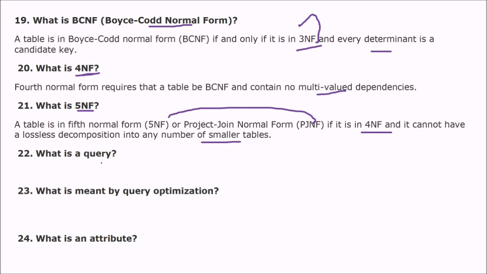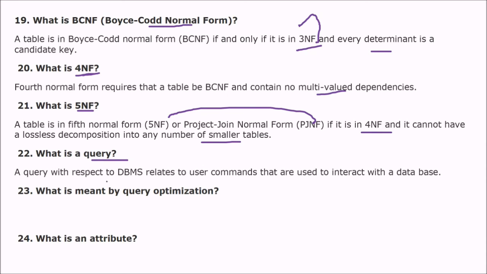Next is, what is a query? Query, we are talking about DBMS only. It relates to user commands that are used to interact with the data. So if you want to interact with the data, and interaction can be anything. You want to modify the data, you want to just know the information. So a query is just a user command with which you are able to interact with the database.